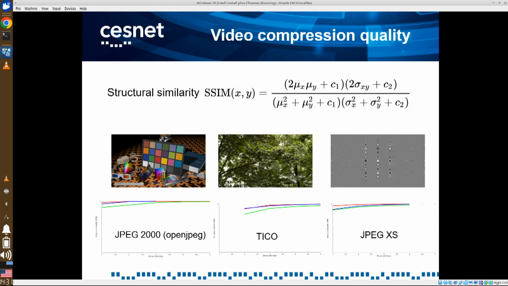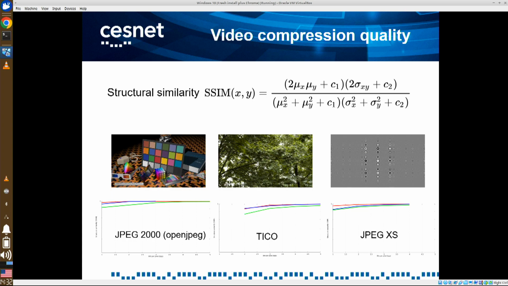The quality of images after compression and decompression can be evaluated by various metrics. One of popular metrics is structural similarity. And if we compare JPEG 2000, Tyco, and JPEG XS, the Tyco needs higher bitrate, therefore there are missing values for low number of bits per pixel.